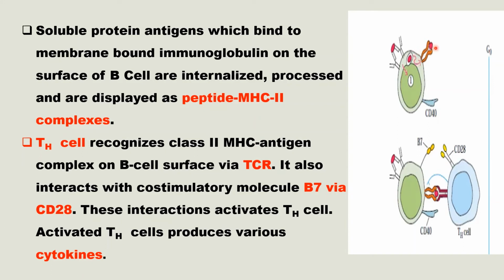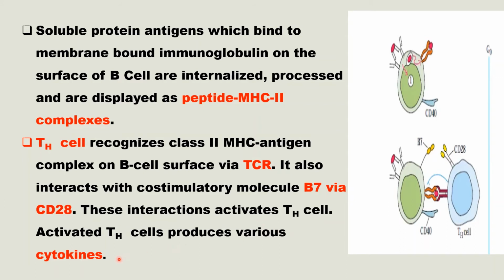This T helper cell will come and recognize this MHC2 presented antigens. Okay. Only MHC2 presented antigens can be recognized by T helper cell. So, T helper cell recognizes class 2 MHC antigen complex on B cell surface via T cell receptor. It also interacts with co-stimulatory molecule B7 via CD28. This interaction activates T helper cell. Activated T helper cell produces various cytokines.